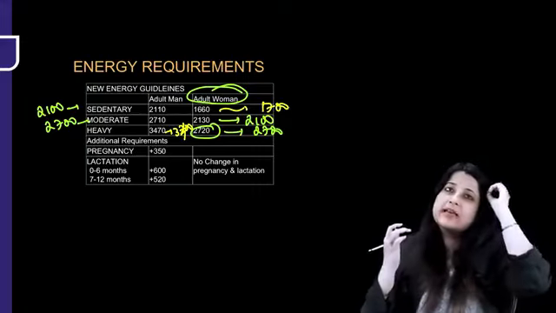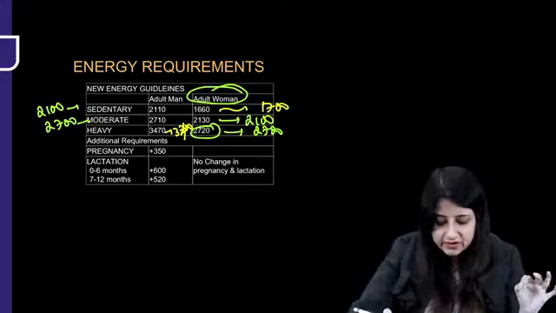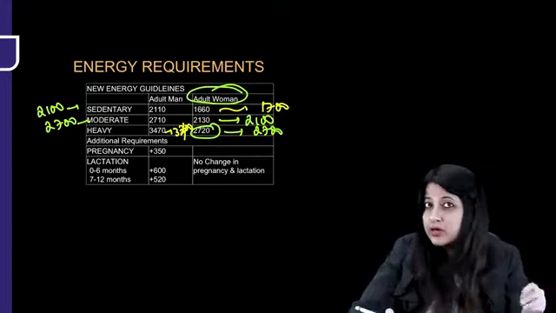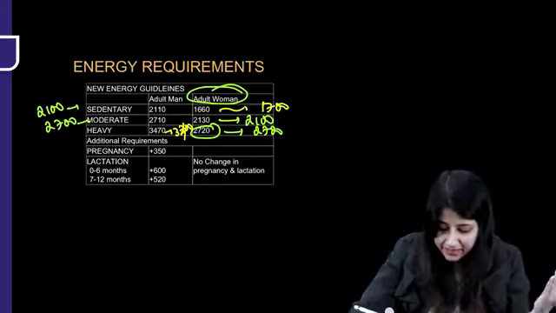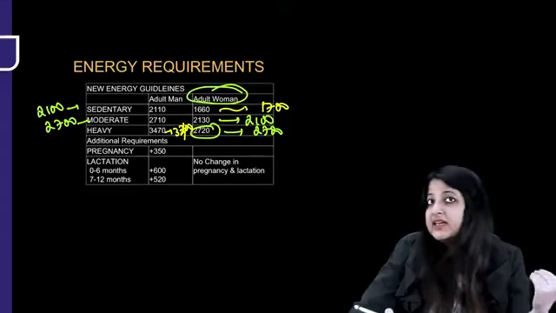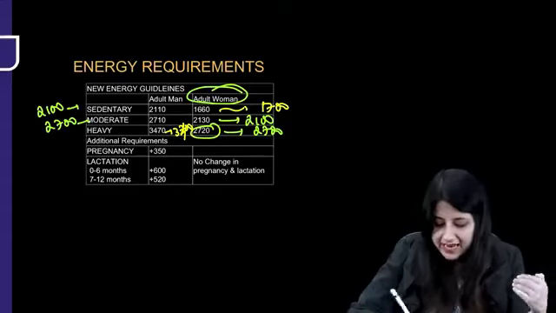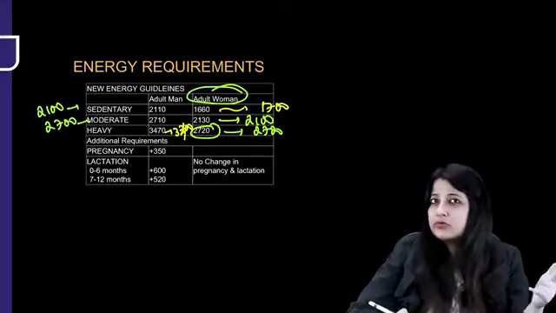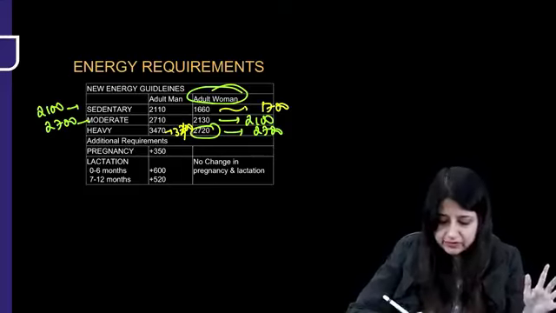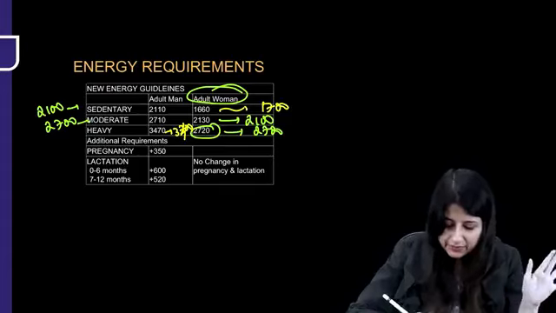So that's how you can remember it. Whatever is the energy requirement by sedentary and moderate worker male, 2100, 2700, that's the same by moderate and heavy worker female, 2100, 2700, and by adult woman it is 1700. You will just multiply that, double it, so by heavy worker 3400, okay? That's how you're going to remember it.